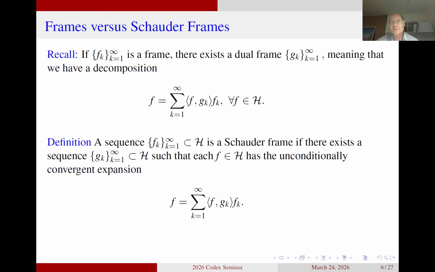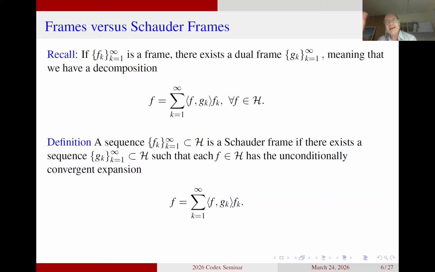And there are many examples of cases where you get it. For example, if you look at the elements f_k that are basically elements in an orthonormal basis, but they are scaled in the wrong way. If you scale elements in the wrong way, you might not get either the lower frame condition or the upper frame condition to be satisfied, but you can still find a dual, because the dual could just be, again, the orthonormal basis, but scaled the opposite way.